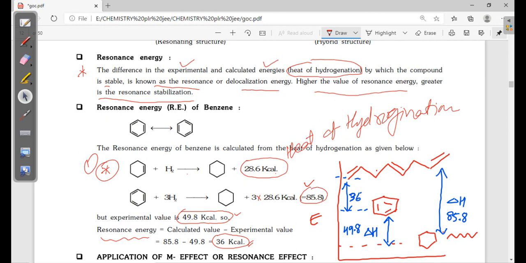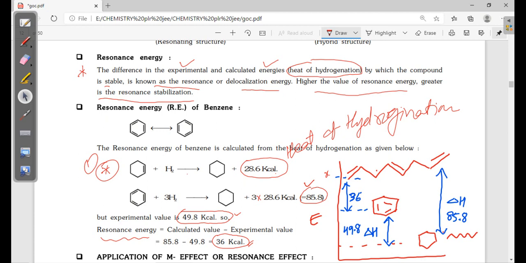If you see the energy diagram, suppose all three pi bonds are not in conjugation, it is X energy. If it is in conjugation, it has 36 less energy.